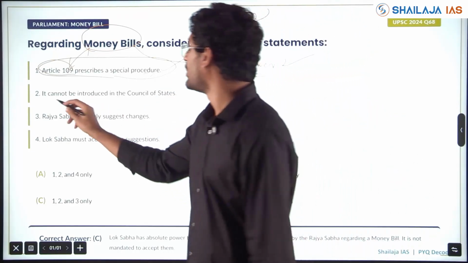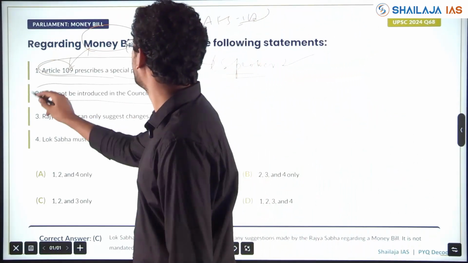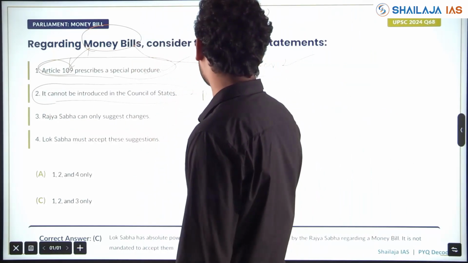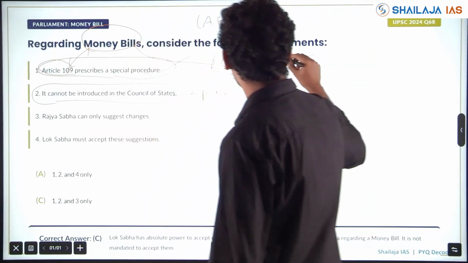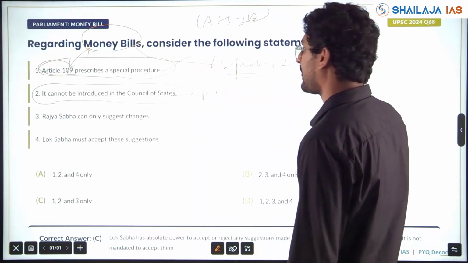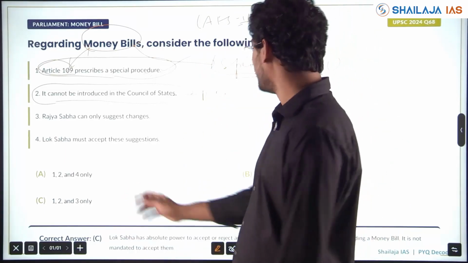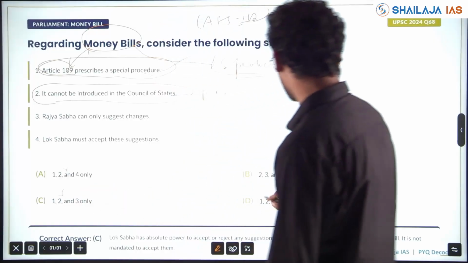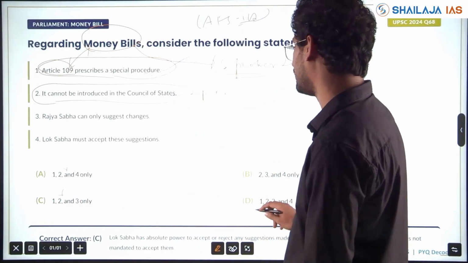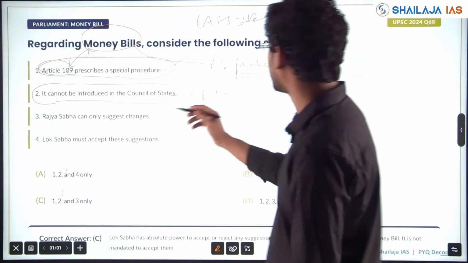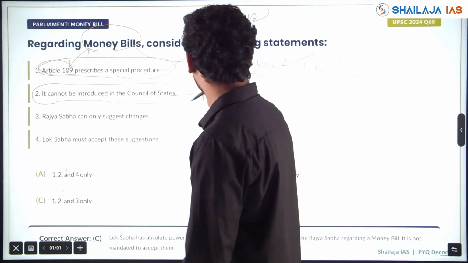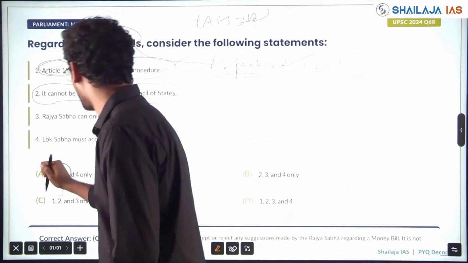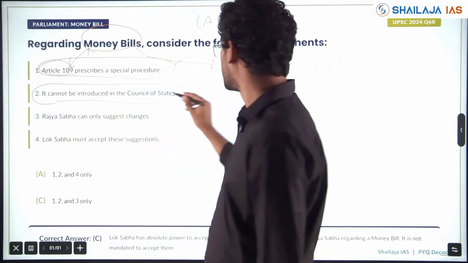Understand? It cannot be introduced in the Council of States. Rajya Sabha, yes, it cannot be introduced. Only Lok Sabha it can be introduced. So 2 is wrong, here elimination is there. It cannot be introduced in the Council of State.